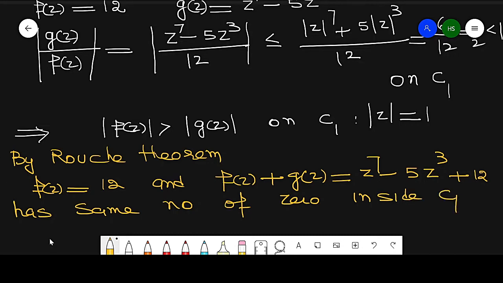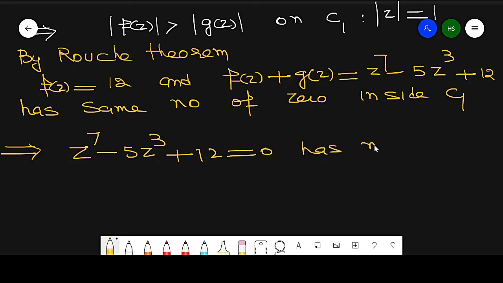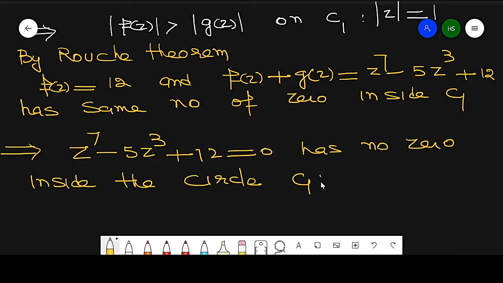Now f(z) has no zeros, so it has no zeros in C1. So the total function z^7 minus 5z^3 plus 12, which is equal to 0, has no zero inside the circle C1, which is modulus of z equal to 1.